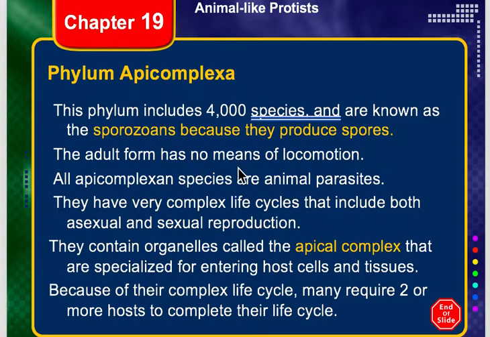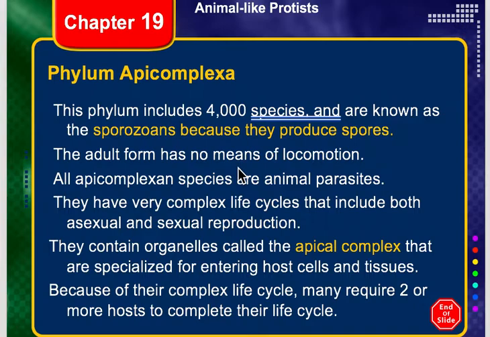All right, let's move to Apicomplexa. Now, Apicomplexa, these are known as the sporozoans because they reproduce by spores, and they're the only ones that reproduce by spores. So there's about 4,000 species in this particular phylum, and they don't have any means of locomotion. These are parasitic, and they're animal parasites, and they have very, very complex life cycles.